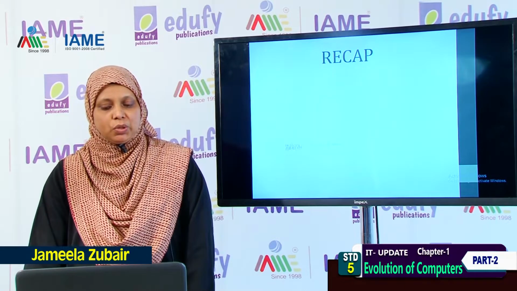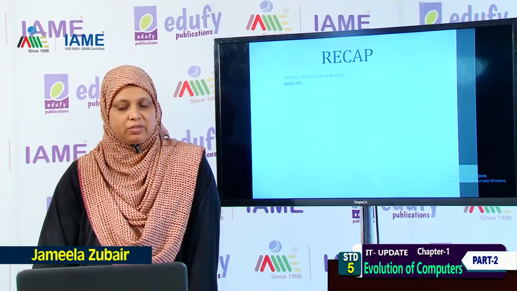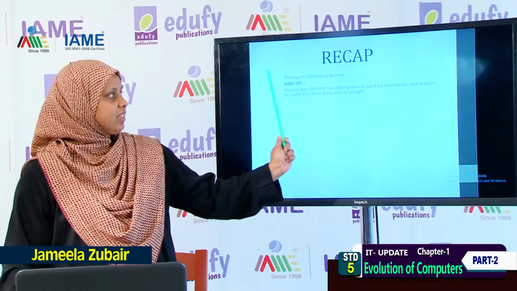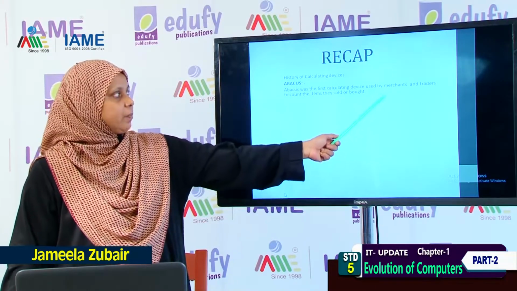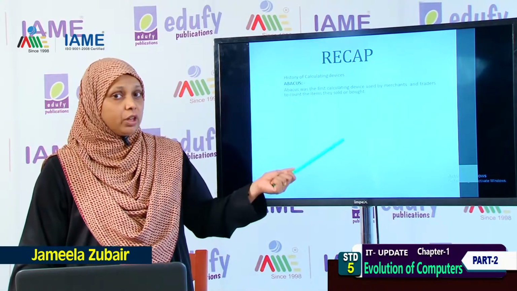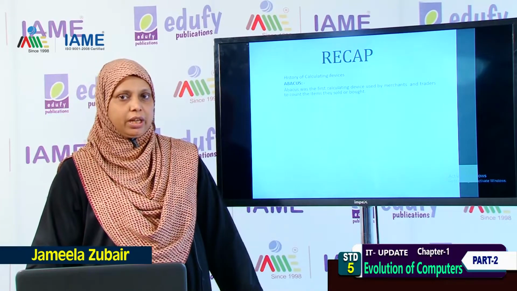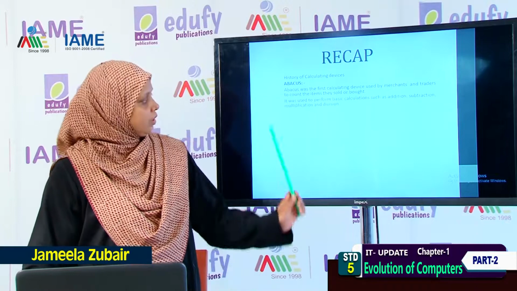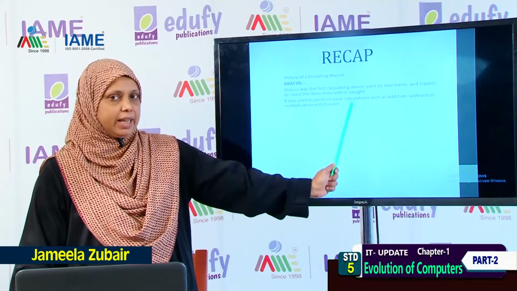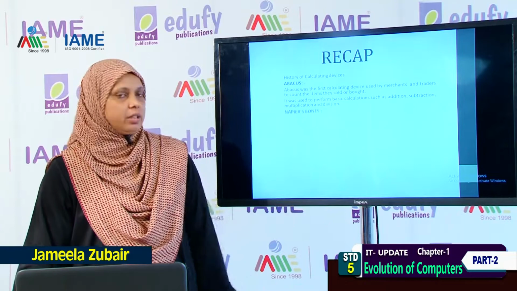So first we studied about the calculating devices. First one was the abacus. What was the function of the abacus? It was the first calculating device which was used by merchants and traders, for counting the items they sold or purchased. It used to perform the basic calculations such as addition, subtraction, multiplication and division.